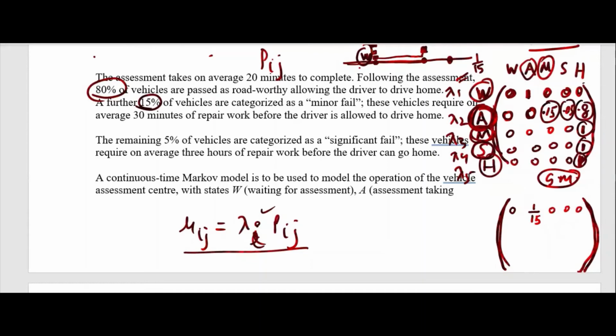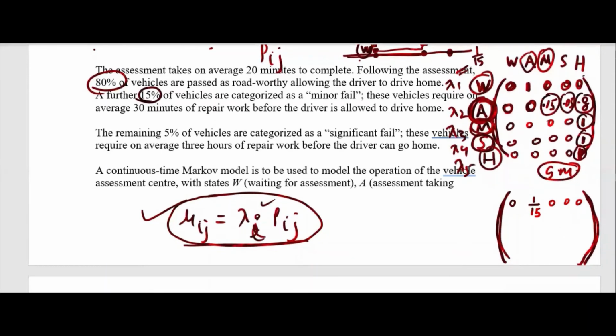And remember, these are not for the diagonal ones. These are for the non-diagonal entries. Diagonal elements we will deal with separately. So W to W, for example, these we will handle separately. We are applying it only for non-diagonal elements.